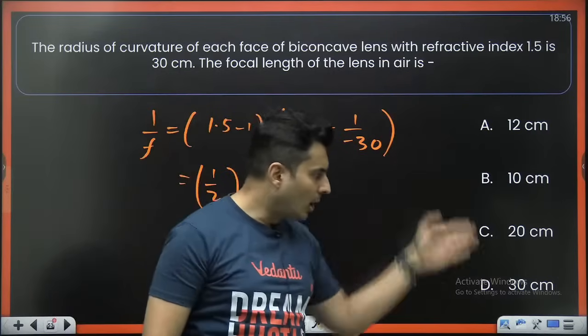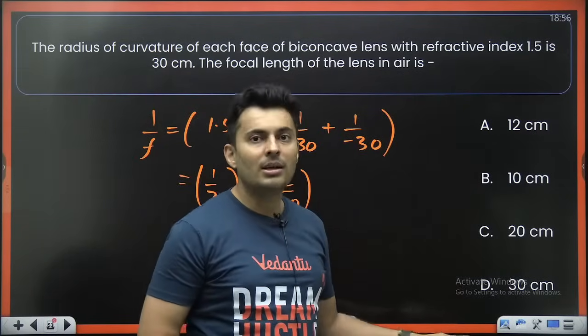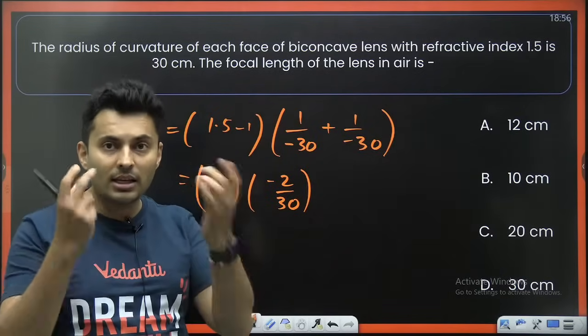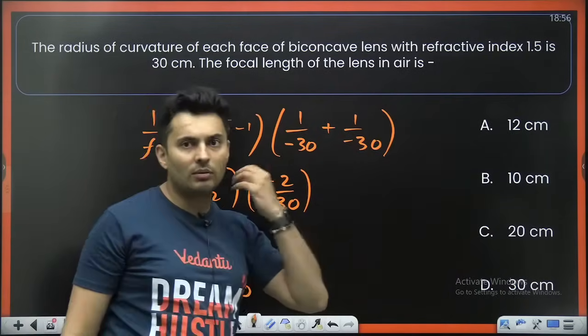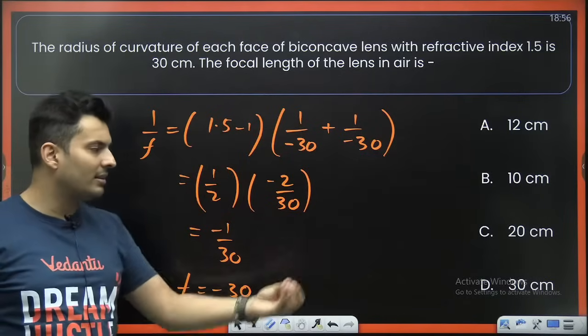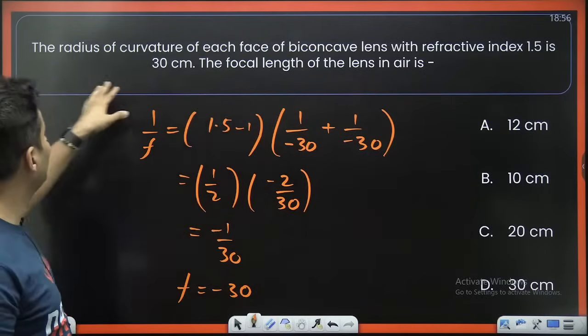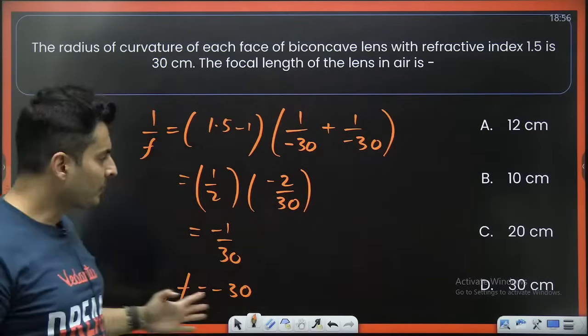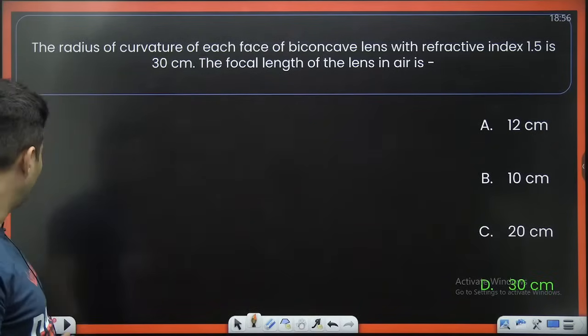But if the options are like this, don't claim bonus. Maybe they are referring to just the magnitude of the focal length. So the magnitude of the focal length is 30. I know the word magnitude is probably not even there, but you have to assume it to be like that. So don't get scared because of the minus sign.